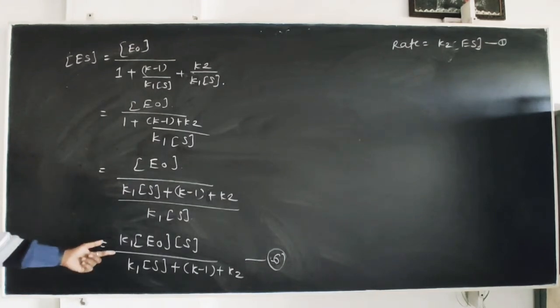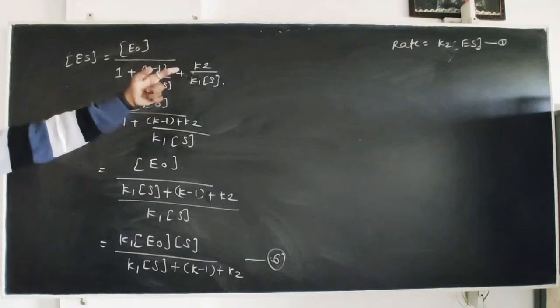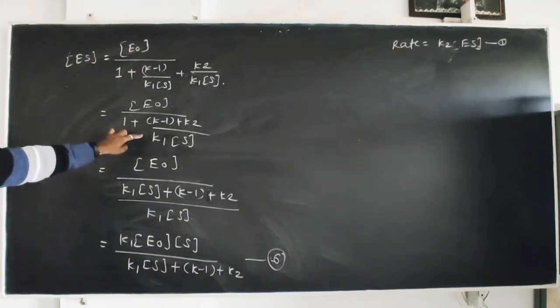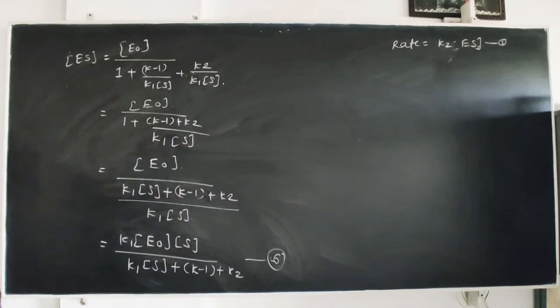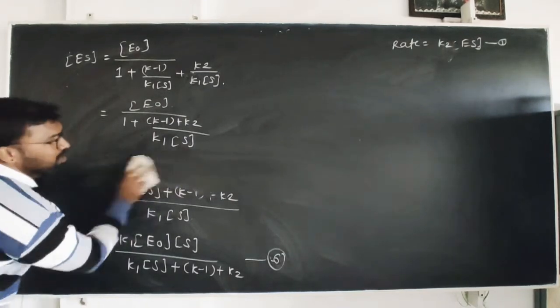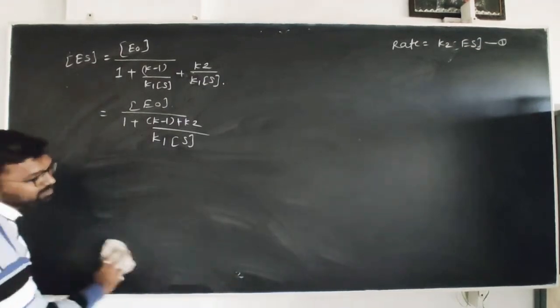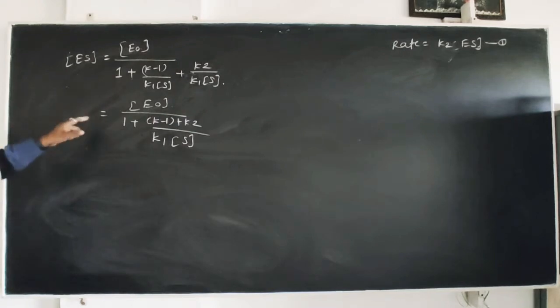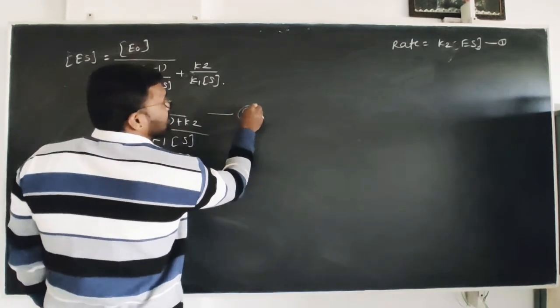So putting this value in equation number 1. Just one thing: let's leave it here, we will come back to that step, I missed one point. Let's call this equation number 6.